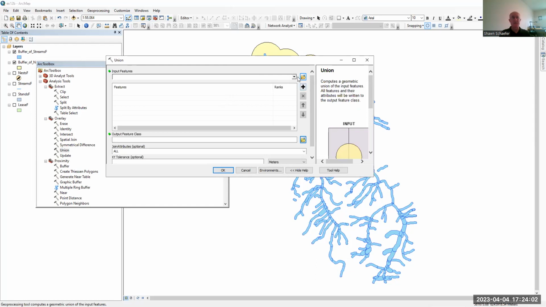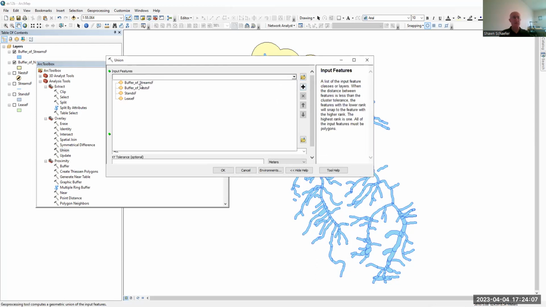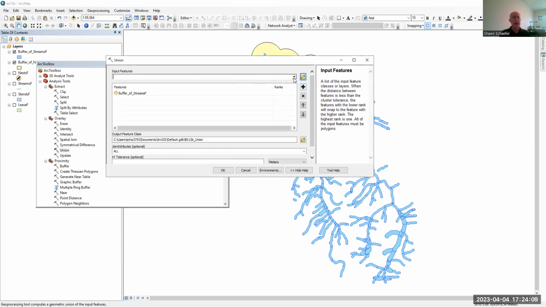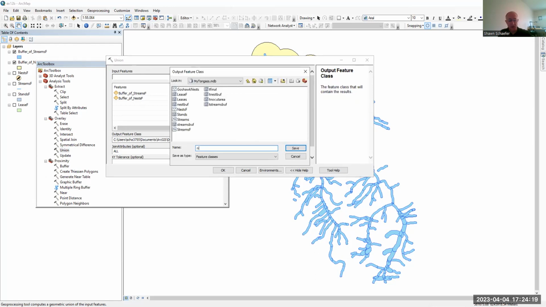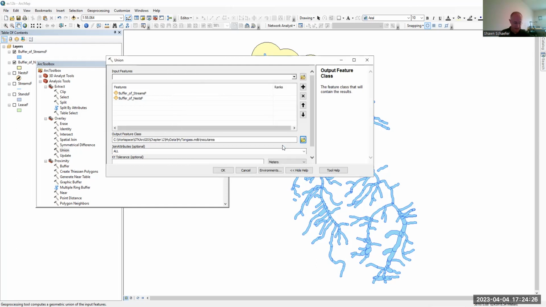We open that up and it says, okay, input features. What do we want? Well, we want buffers of streams, and then I can keep adding them. I want buffers of nests, right? So they're both specified here. Then it asks for a name for it. We're going to call this one no cut area, because these buffer areas represent the area where we can't cut trees.